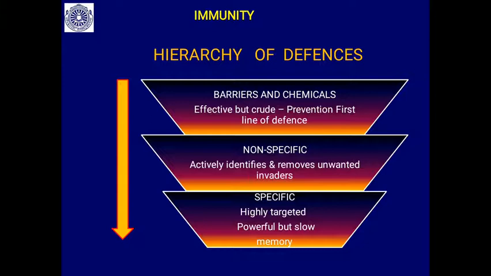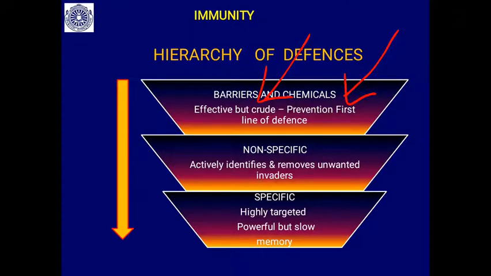So what is the hierarchy of immunity or body defense? The front line, or first line of defense, are the barriers and the chemicals. It is a crude type of prevention. It is the first line of defense. Foreign particles or disease causing agents cannot enter our body easily, as there are so many barriers.